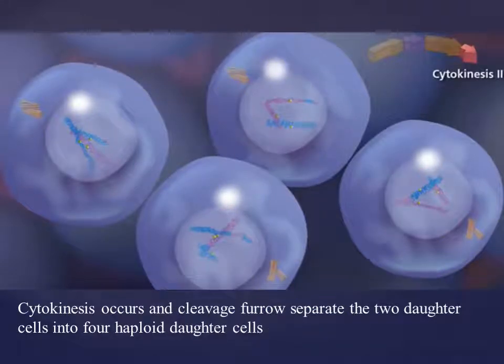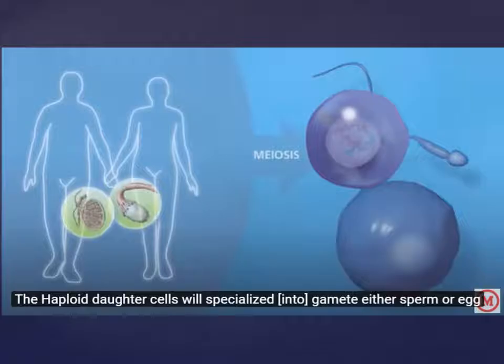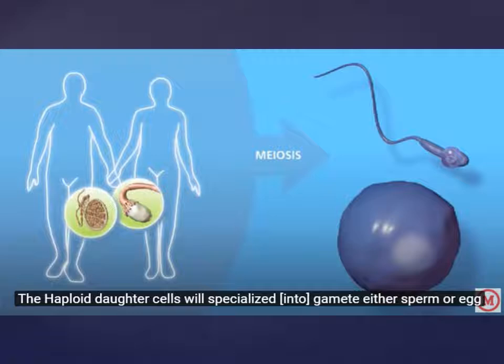Cytokinesis occurs and the cleavage furrow separates the two daughter cells into four haploid daughter cells. The haploid daughter cells will specialize into gametes, either sperm or egg.